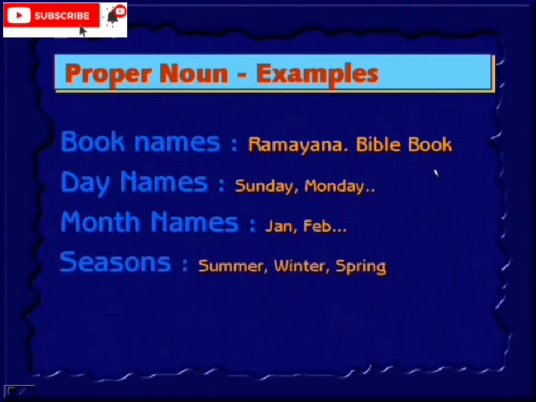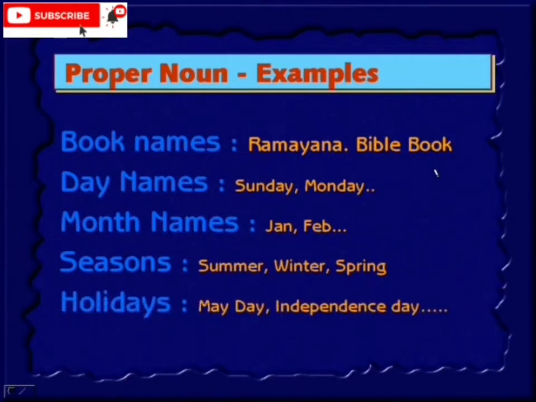Seasons: summer, winter, spring. They all come under proper noun. Holidays: May Day, Independence Day, Yugadi. These are the examples for holidays. Okay, this is a particular day. Therefore, it is a proper noun.